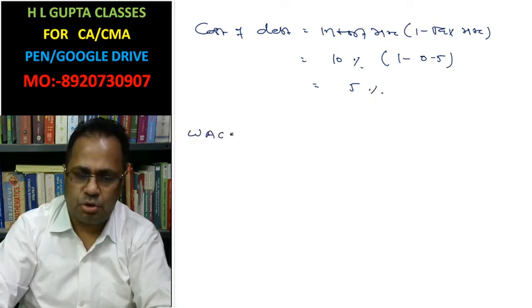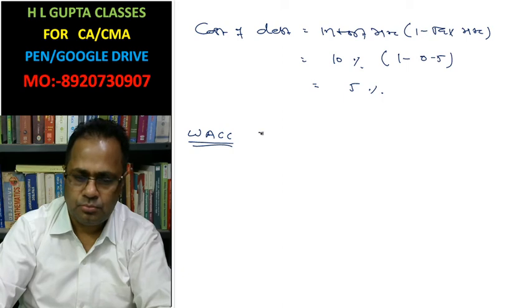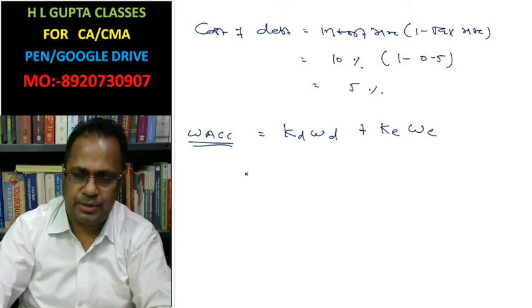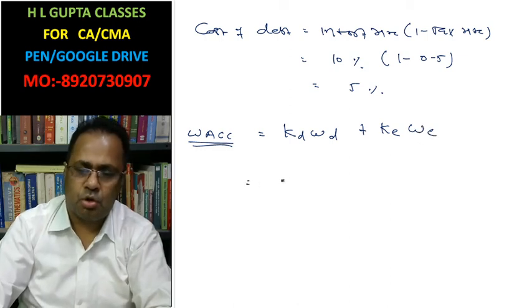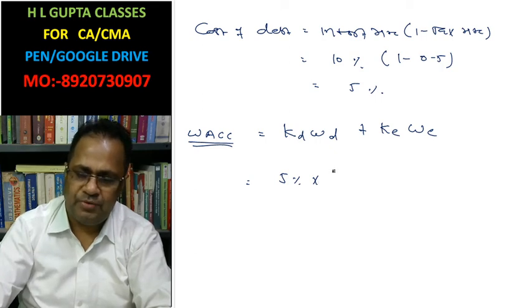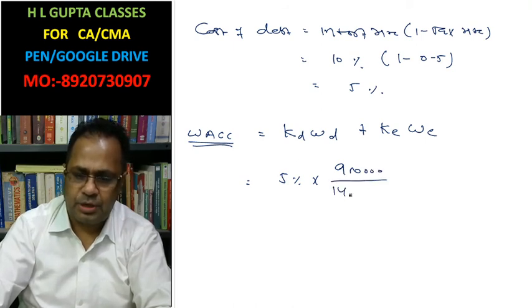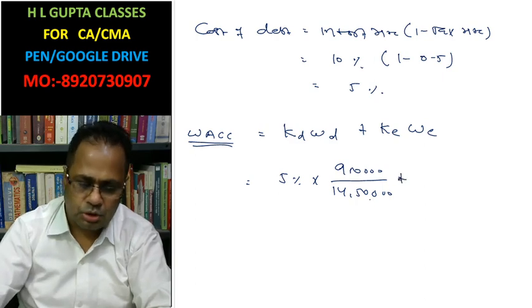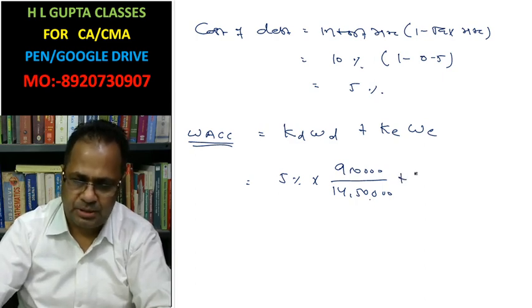Weighted average cost of capital: cost of debt, weight of debt, cost of equity, weight of equity. Cost of debt is 5%. Total value of debt is 9 lakh out of 14,50,000. Cost of equity is 19%.